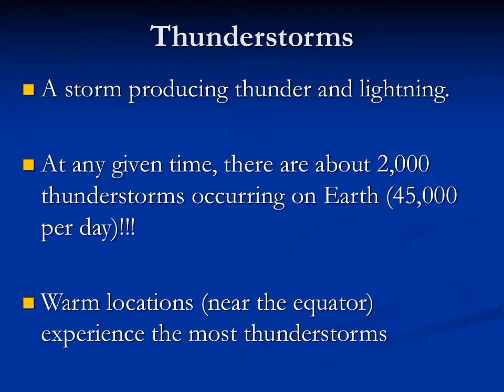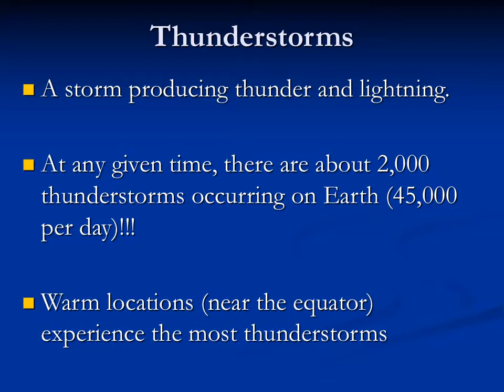Okay, so the first one we're going to go over is our thunderstorms. Thunderstorms are storms that produce thunder and lightning. And this is a cool little fact. At any given time, there are about 2,000 thunderstorms occurring on Earth. And there are about 45,000 thunderstorms per day across the globe. Pretty cool.